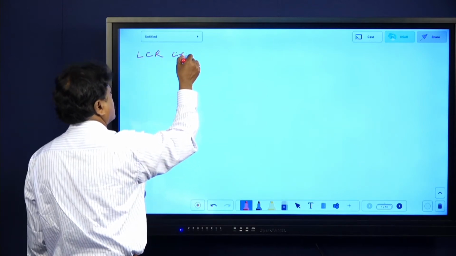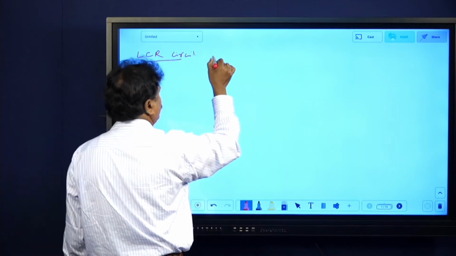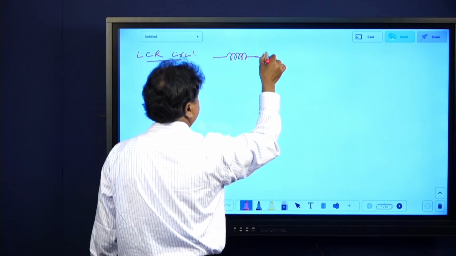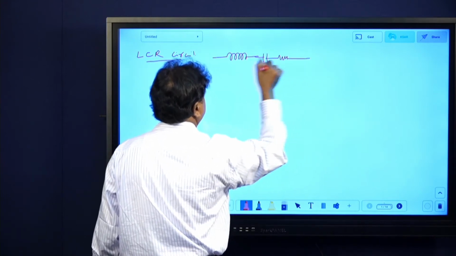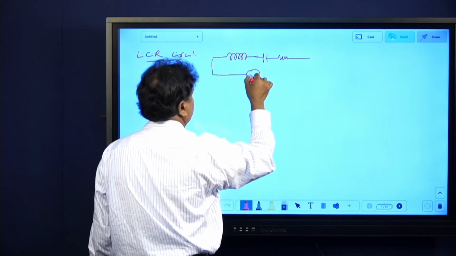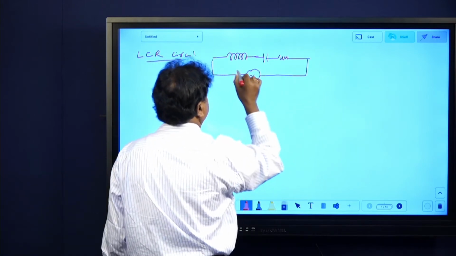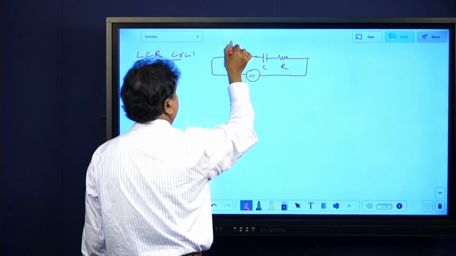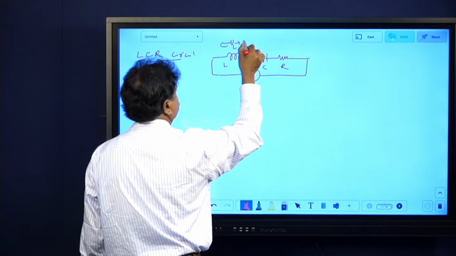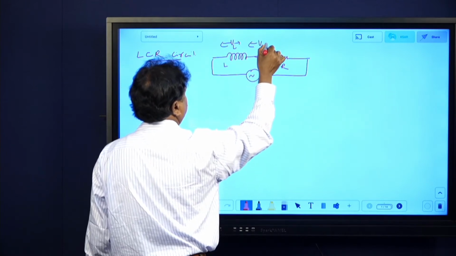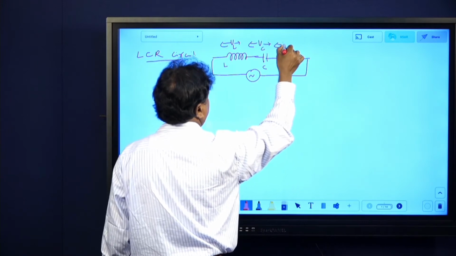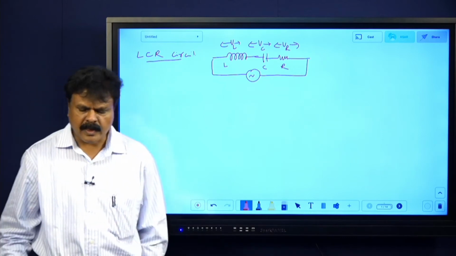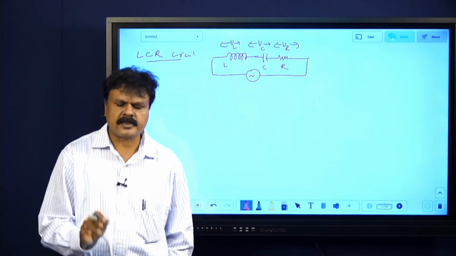We are taking one circuit containing, let me say, L, this is a coil, C, as well as R in series. LCR circuit in series. This is the voltage. I am telling once again, this is L, this is C, and this is R. Here the voltage across L we take as VL, this will be VC, the voltage across that, and this will be VR. Try to have these ideas. It's an important 5-mark derivation. You should understand it properly.